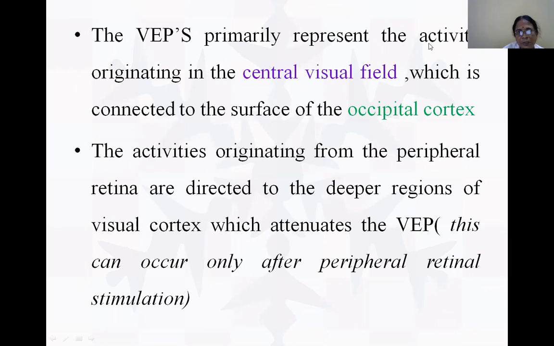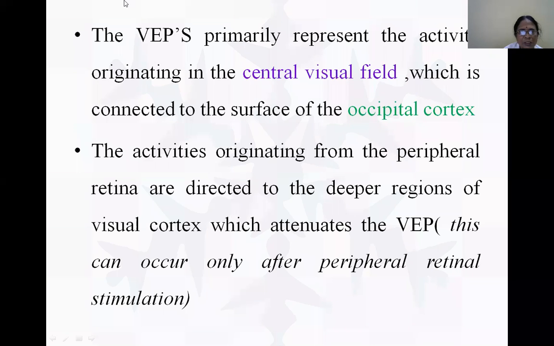The visually evoked potentials represent the activity originating in the central visual field, whatever activity is there. This central visual field is connected to the surface of the occipital cortex, that is, the primary visual area, occipital cortex 17. Therefore, the visual evoked potential is a representation of the activities occurring in the primary visual field.